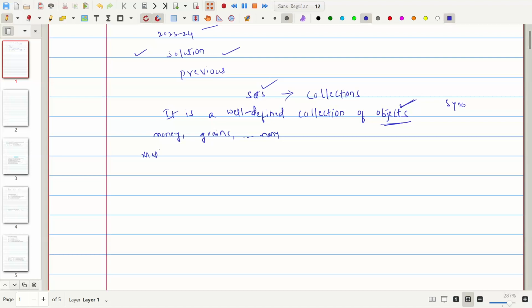Likewise in mathematics, we also collect points or numbers. For example, the collection of natural numbers, which are infinite. In a problem, sometimes we collect the natural numbers which are less than 10, the odd numbers, and the even natural numbers less than 10. These are examples of sets.